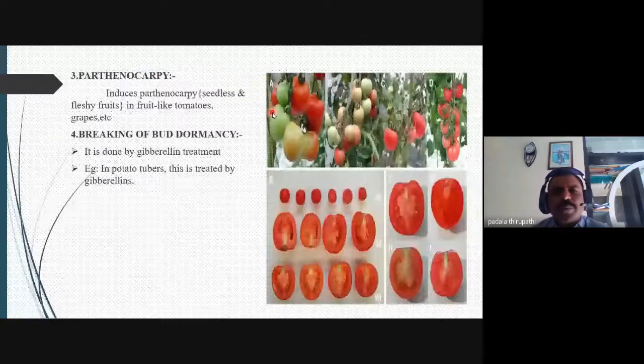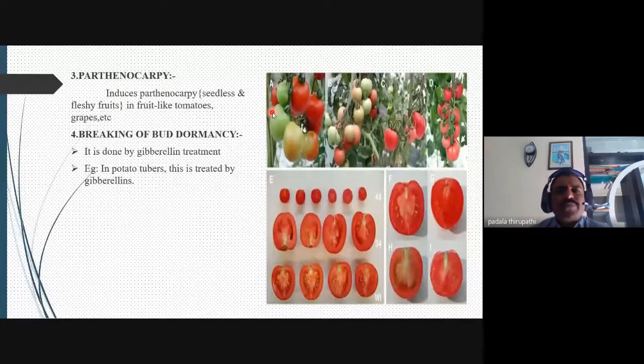Then parthenocarpy. Have you heard about the term parthenocarpy? Parthenocarpic fruit is nothing but seedless fruit. Nowadays we observe in the market seedless papaya, seedless grapes, and seedless watermelon. These are the best examples of parthenocarpic fruits, induced by gibberellins.